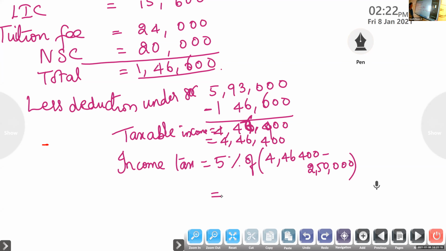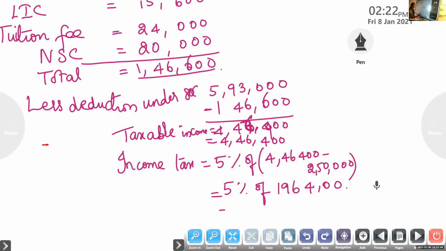So what is the taxable income? What is the income tax you will get? What is 5% of the taxable income? When you subtract it, what is the answer? 1,96,400.